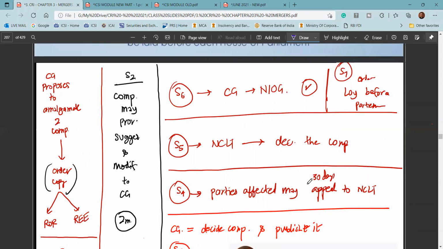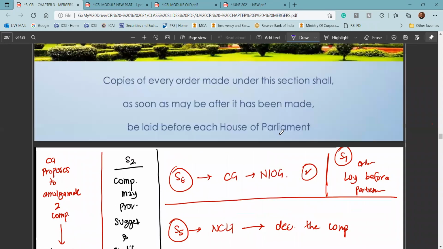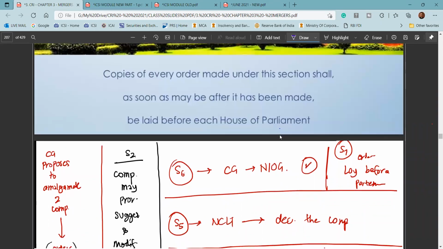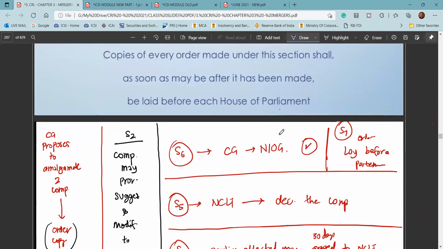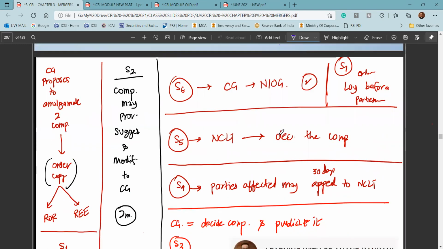And once the NCLT order is passed, thereafter the central government will notify in the official gazette that the company is deemed to be merged, and then the order will be laid before both the houses of the parliament. So for section 237, you will get a straightforward question on the steps under which the central government proceeds.